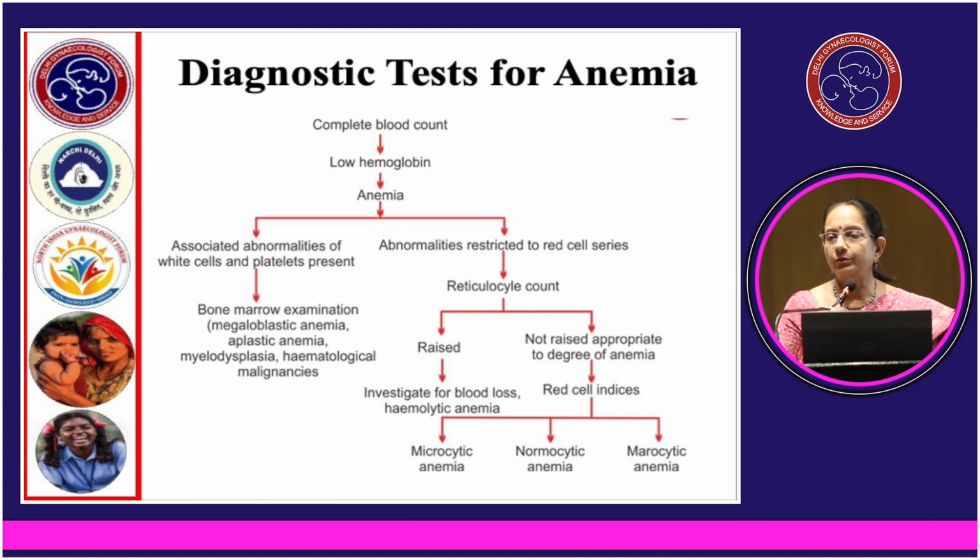And if abnormalities are restricted only to the red cell series, then a reticulocyte count is to be done, and if it is raised, then we need to investigate for blood loss. Especially acute blood loss leads to a raised reticulocyte count, and hemolytic anemias are to be ruled out. If the reticulocyte count is not raised to the degree of anemia, then red cell indices are important, and we should rule out microcytic, normocytic or macrocytic anemia.